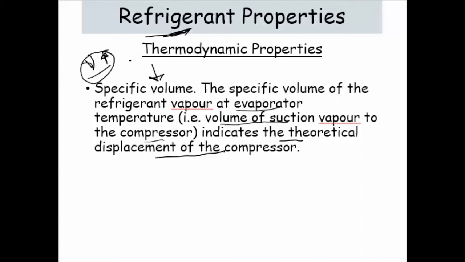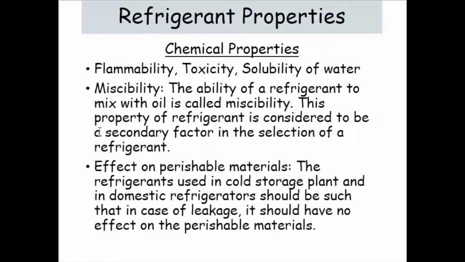If the specific volume is low, for the same mass flow rate, the compressor needs to work less, so displacement will be accordingly. That's why this property is very important to define the performance of the system. It will directly affect the compressor, so the power of the compressor, you can say. So specific volume is a very important parameter.